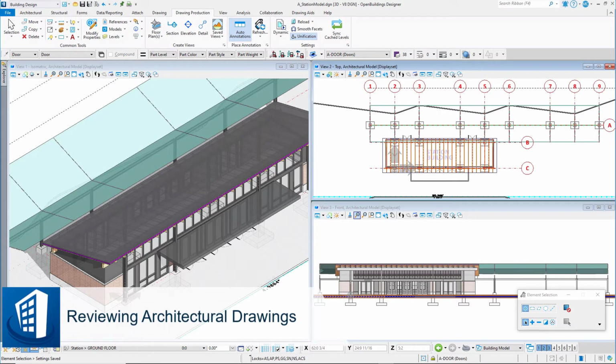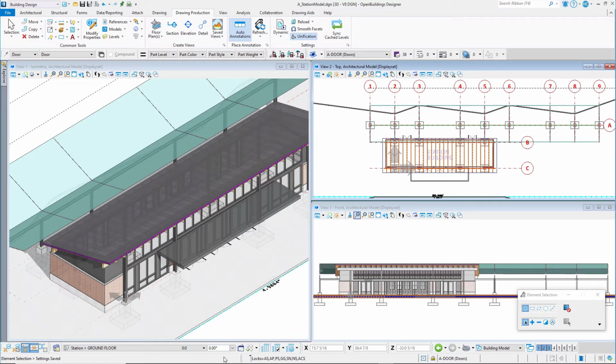It is important that you understand the difference between what is viewed in the model and what is re-symbolized in the drawing. In this session, we will review the output from the model and note that the objects like doors and windows are re-symbolized in the plan drawing.